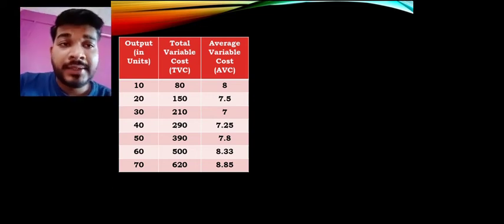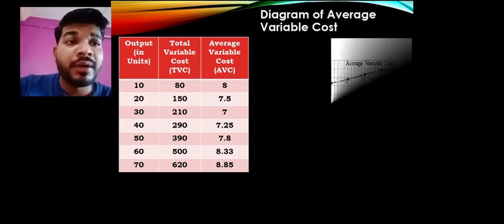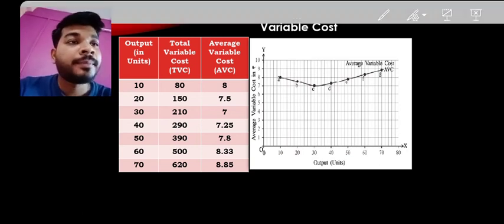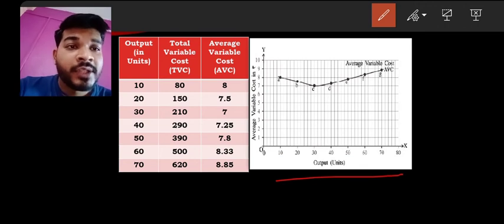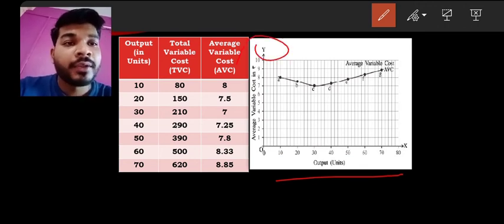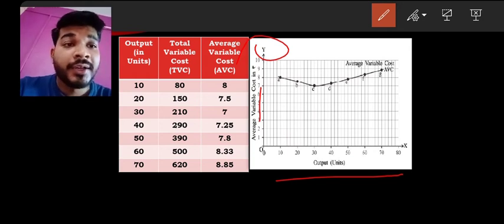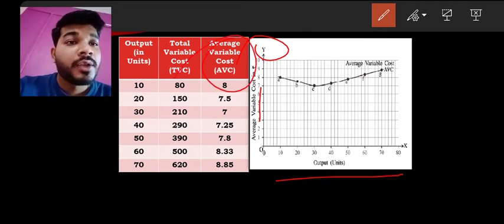To see it completely, we have made a diagram, the diagram of average variable cost, which can be seen here like this. Here we find on the x-axis output is taken. On the y-axis the variable cost in rupees is taken. The scale is: 2 centimeters equals 10 units on the x-axis, and 1 centimeter equals 1 rupee on the variable cost axis, because we are going to measure this average variable cost. OK, so we are measuring this.